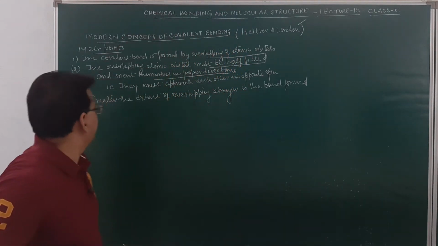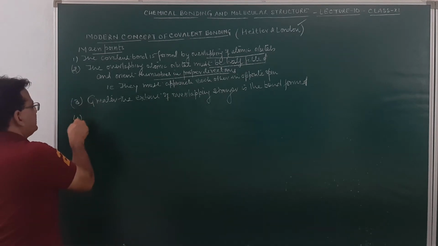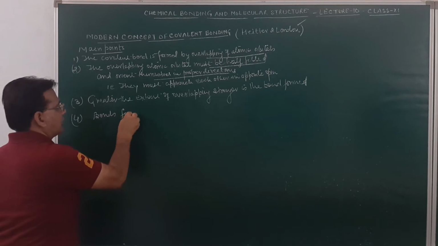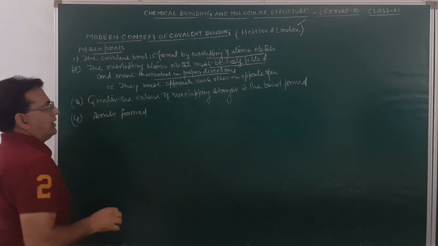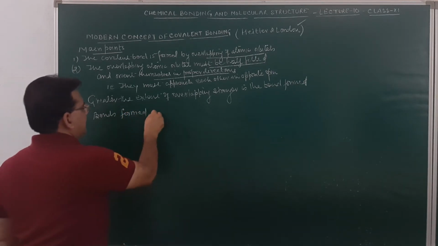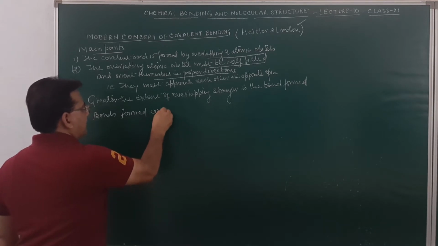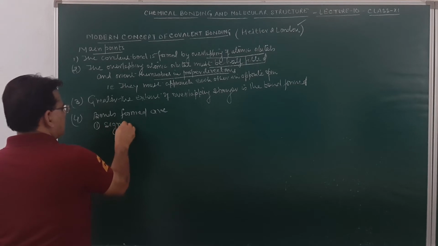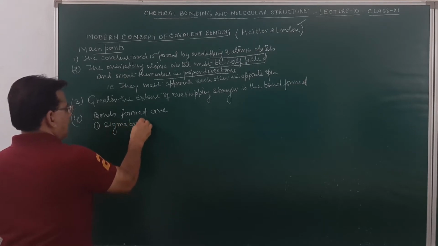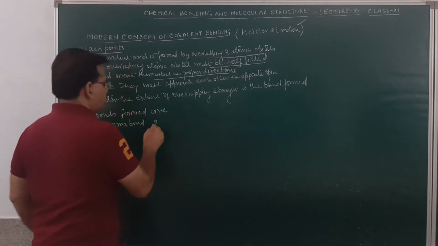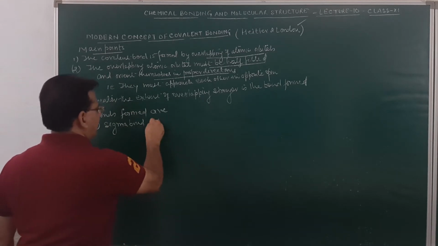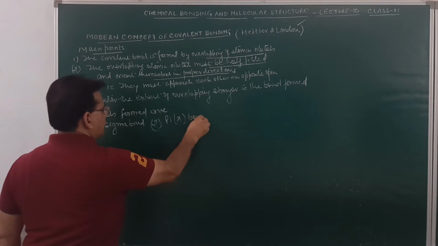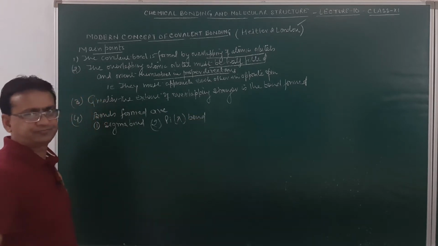The bonds formed are either number one, sigma bond, and number two, pi bond. So the bond formed may be the sigma bond or it may be pi bond. So two types of bonds are formed.